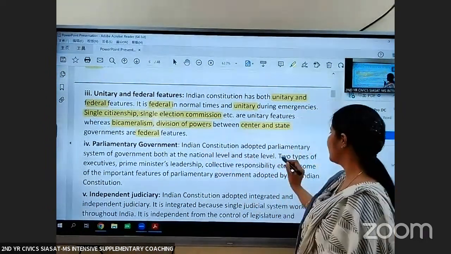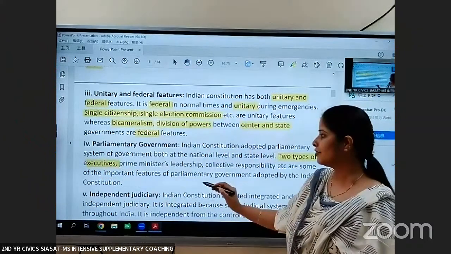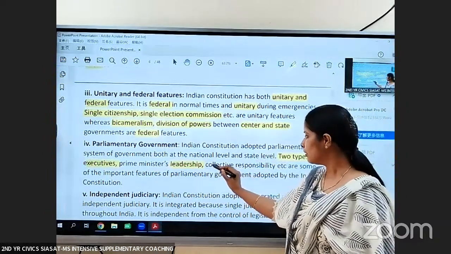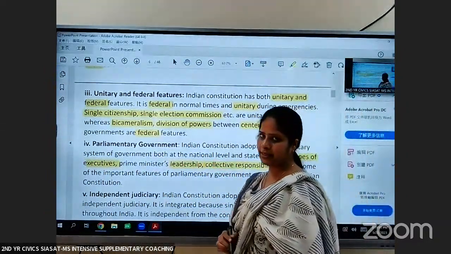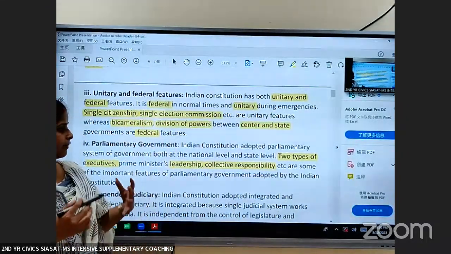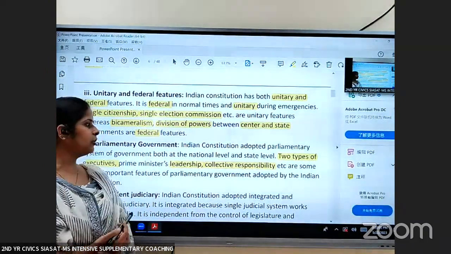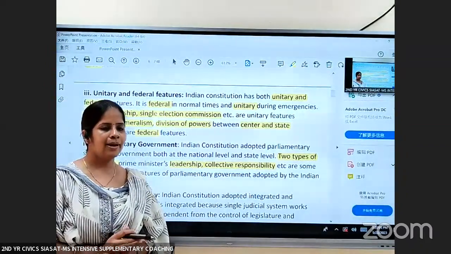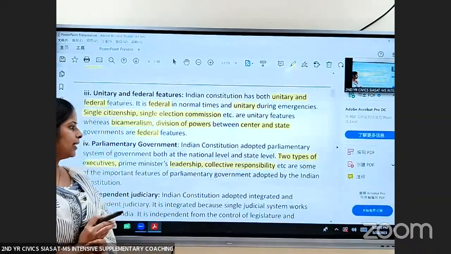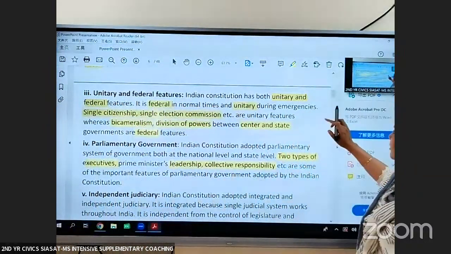So in parliamentary system, I told you there are two types of executives. So when we say two types of executives, there exists Prime Minister's leadership, and there is also collective responsibility. Now, what is this collective responsibility? Collective responsibility means Prime Minister and all his ministers are answerable to the Parliament. Prime Minister and all his ministers, they are collectively answerable to the Parliament. Okay, I hope I am clear with the parliamentary form of government.